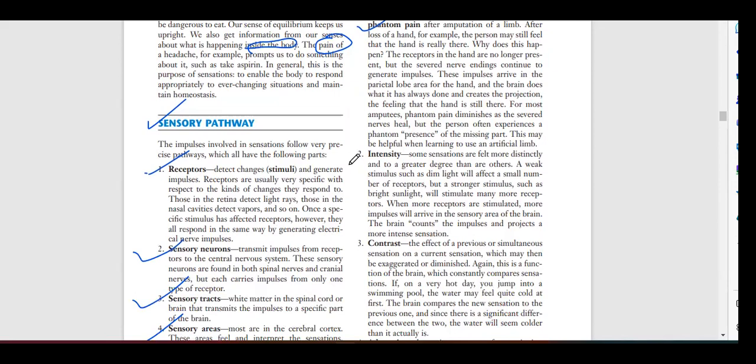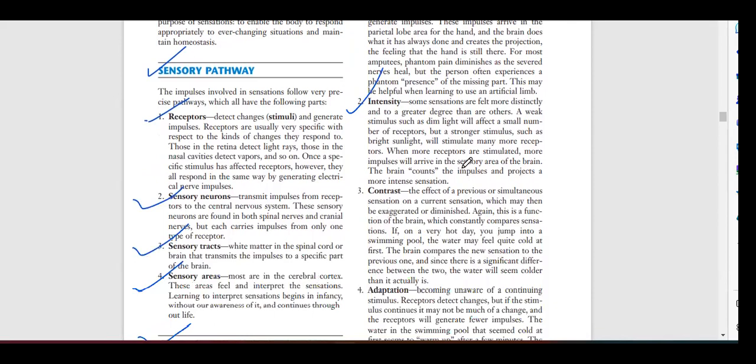Next, the second thing is intensity. Some sensations are felt more distinctly and to a greater degree than others. A weak stimulus such as dim light will affect a small number of receptors, but a strong stimulus such as bright sunlight will stimulate many more receptors. When more receptors are stimulated, more impulses will arrive in the sensory area of the brain. The brain counts the impulses and projects a more intense sensation.